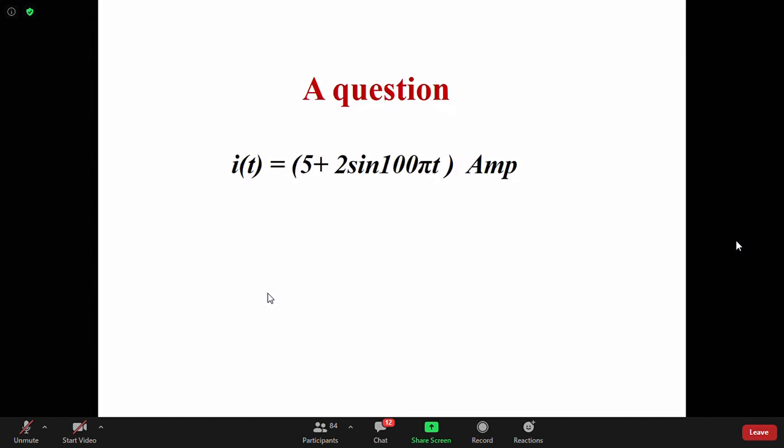D'Arsonval galvanometer actually gives you the average value. The average value of a sinusoidal quantity is 0. So yes, all of you have given the correct answer: Shostik, Binoy, Oritro, Tomodip. Okay, 5 ampere.